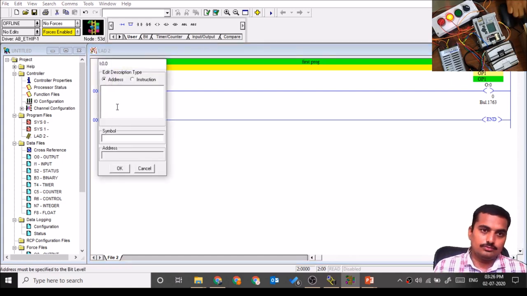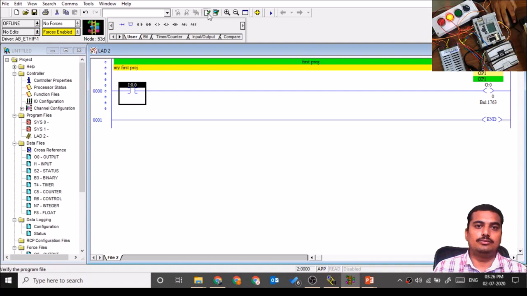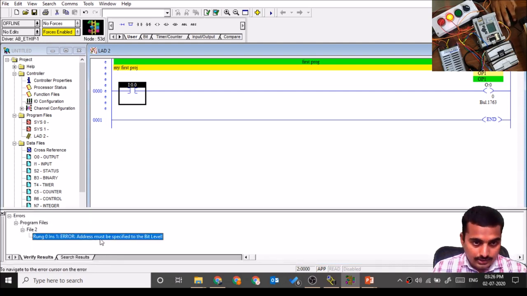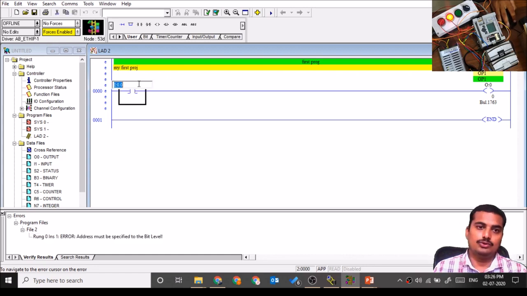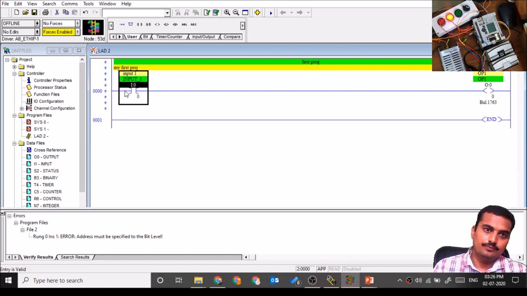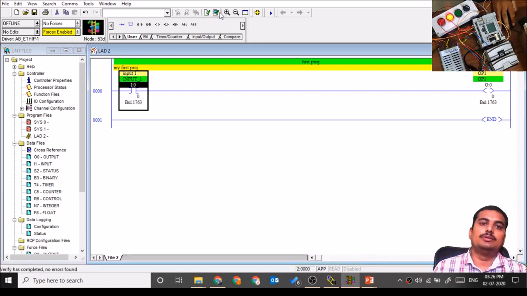I:0.0, enter. Okay, and now I am checking the program. So the address must be at the specific bit level. The complete address is not there, so I need to put the complete address. And then check the program, compile the project, and click over here to download the project.